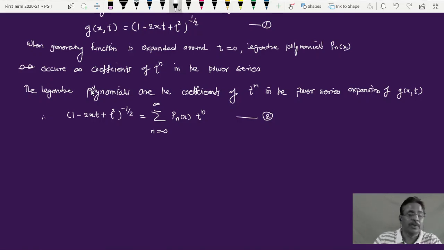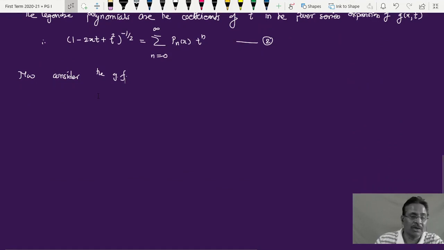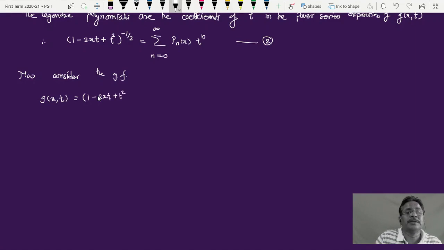Now consider the generating function. Here we will require some knowledge of earlier mathematics. G of x, t is given by 1 minus twice xt plus t square raised to minus half.